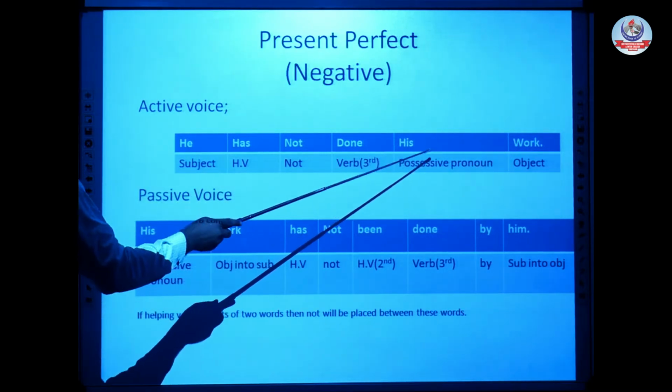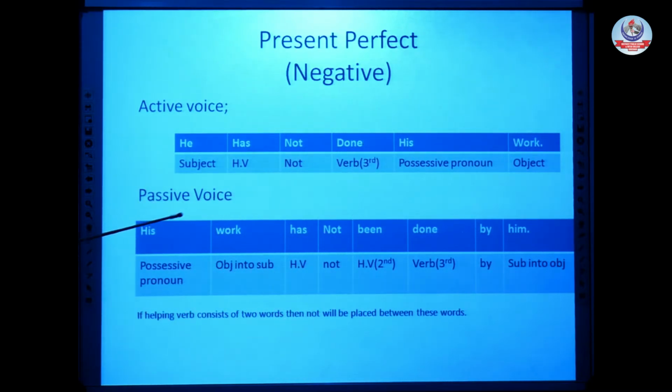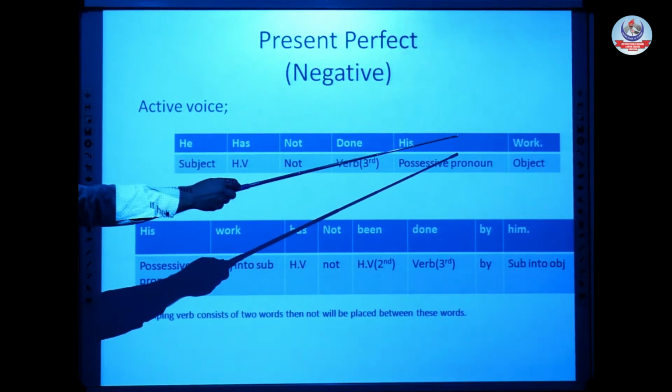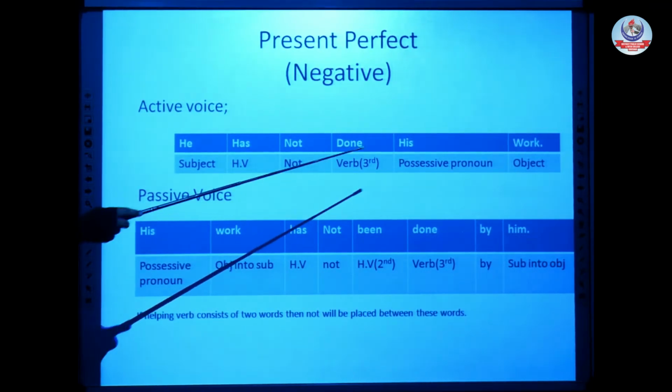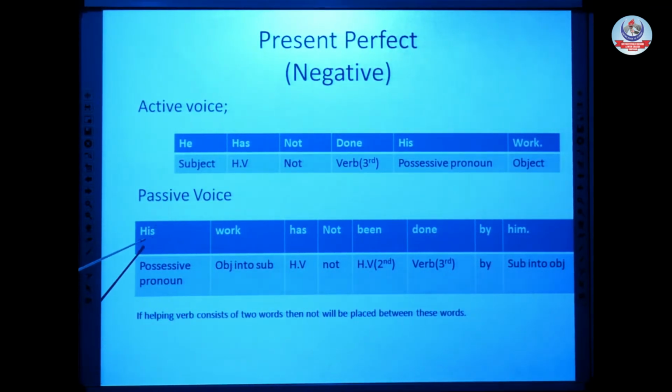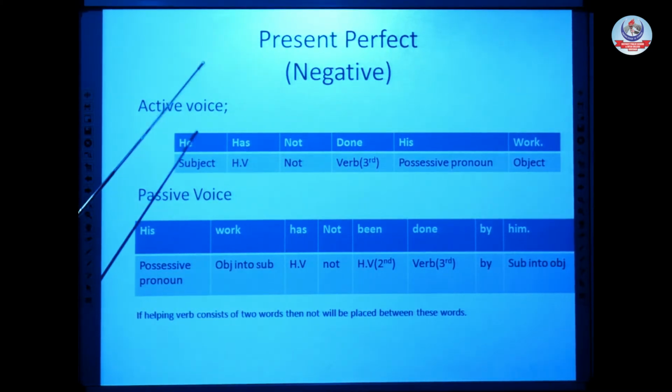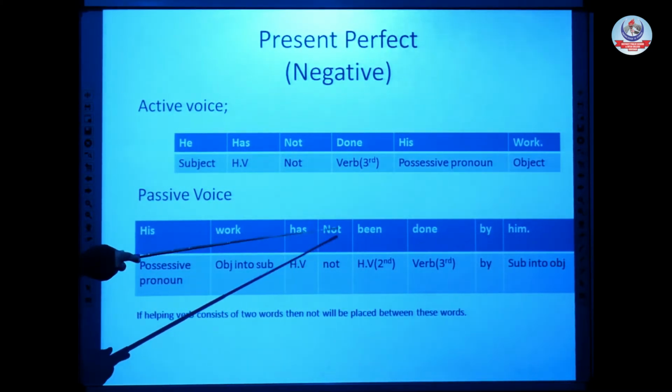So not only the noun but also the possessive pronoun will come with that object. His work. After that our helping verb has and not.